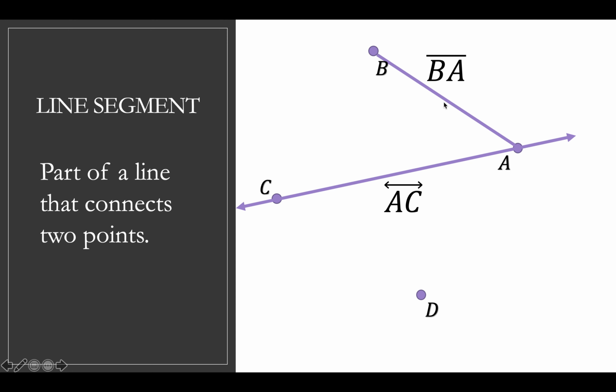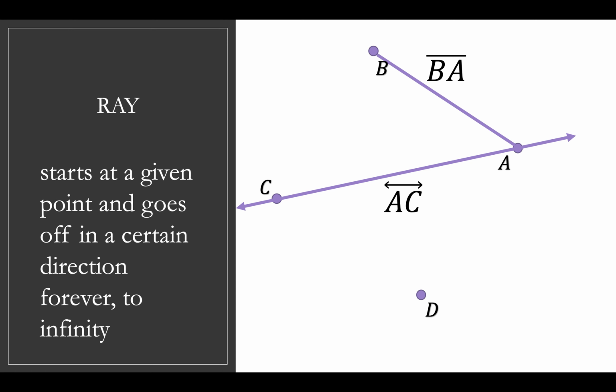Now maybe, since this segment doesn't go on forever in either direction, and this line goes forever in both directions, maybe I want to start at one point, but then go off in the other direction to infinity. That's called a ray, all right? So let's use C and D for a ray. If I want to use C and D for a ray, I would start at C, and then go through D on and on and on forever, and put an arrow at the end to signify it does go on forever. So rays have a starting point, which we're going to call a vertex later on, and then it has no ending point. It just goes on through another point, right?